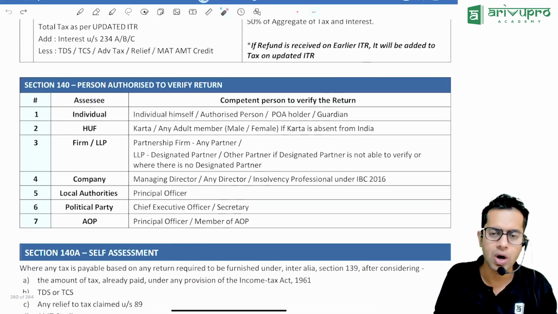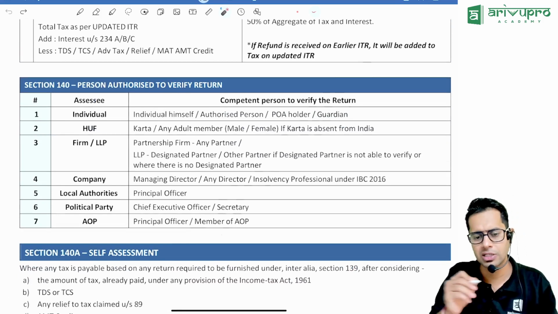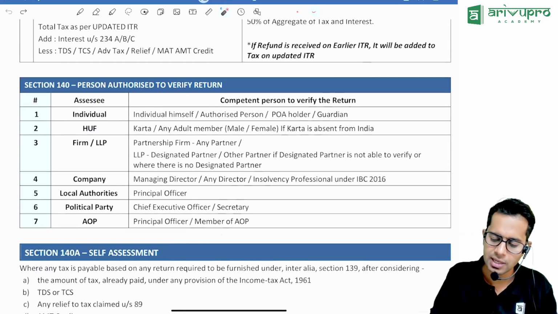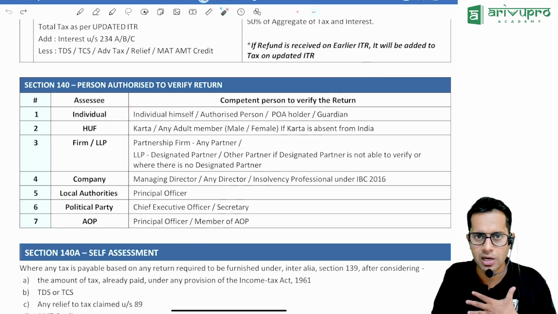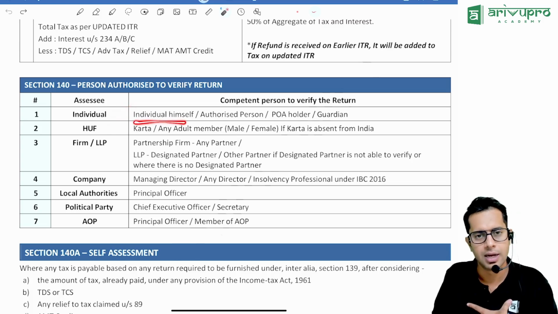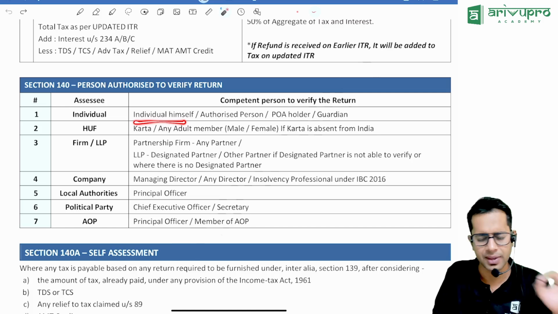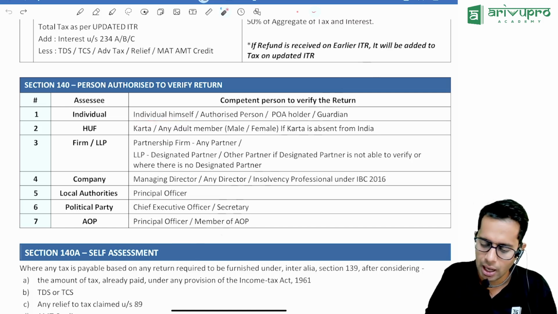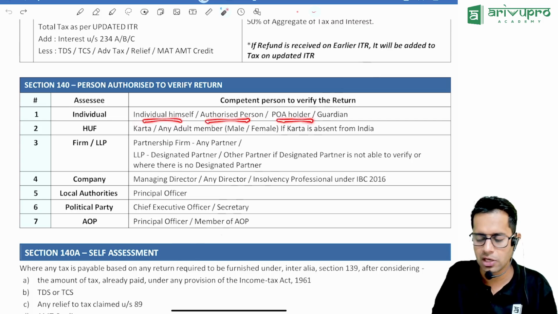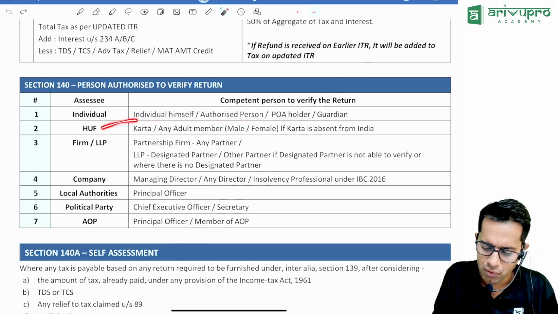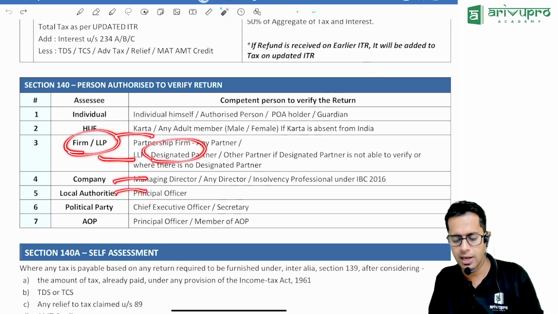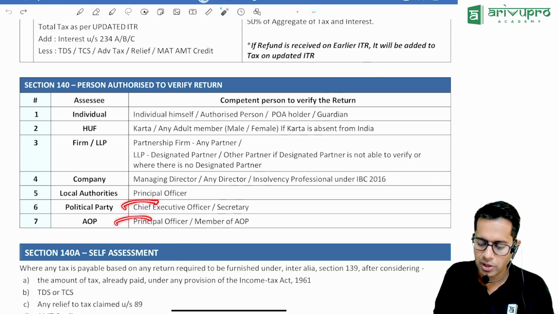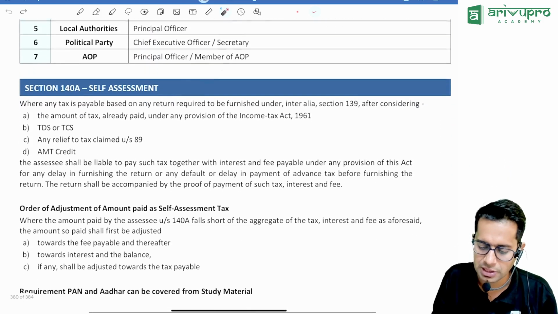Now, authorized persons, who are authorized? Once you file your return, that return is required to be signed by you. Who should sign it? An individual should sign the return. For an individual, who can do the authentication? The individual himself, an authorized representative, or a guardian. For an HUF, the Karta or any adult member. For a firm, a partner of the firm, and for an LLP, a designated partner. For a company, the managing director. For a local authority, the principal officer. For a political party, the chief executive officer, and for an AOP, the principal officer.